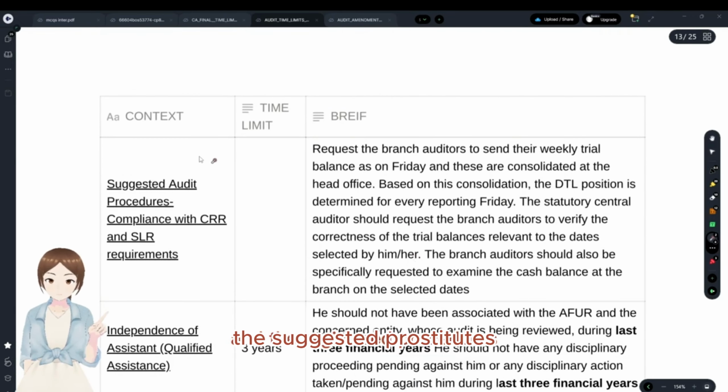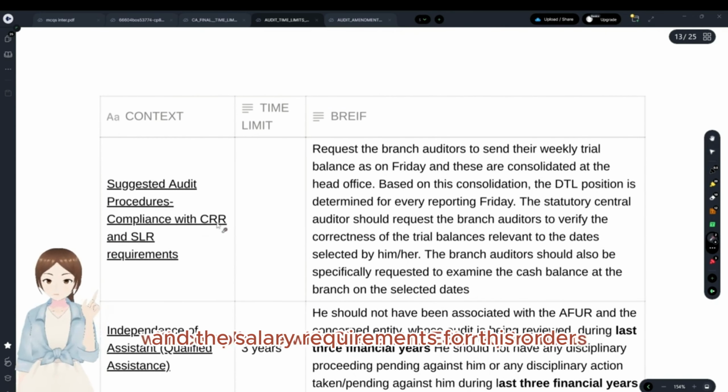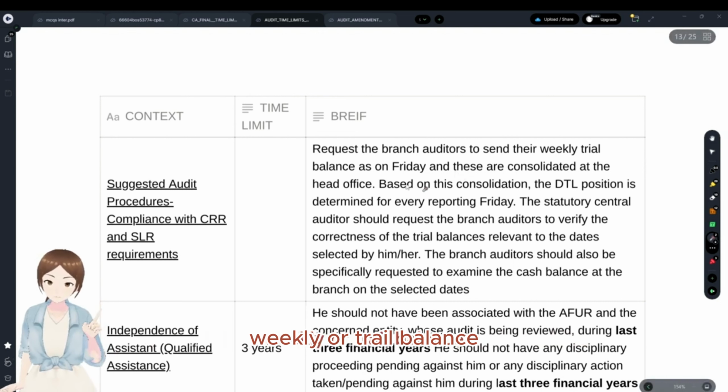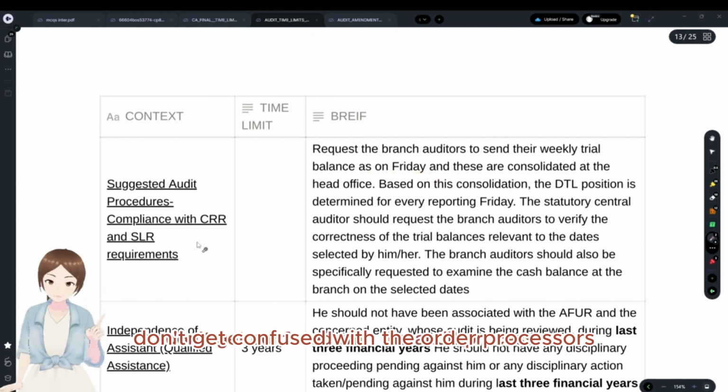And the suggested procedures with compliance with CRR and SLR requirements: you see, the auditor, who is a branch auditor, right? Branch auditors, he has to ask for the trial balance. The statutory central auditor has to ask for the trial balance weekly, that is, the trial balance as on Friday. Don't get confused with the audit procedures.